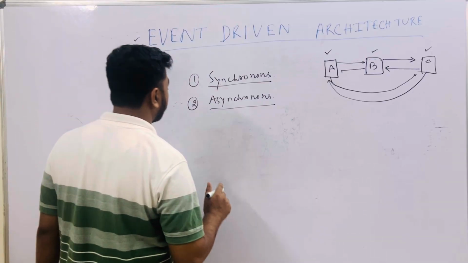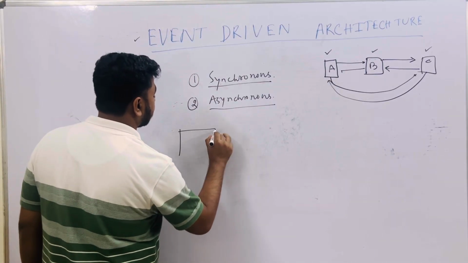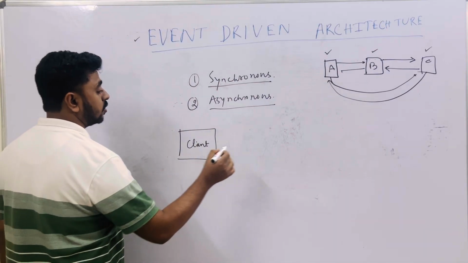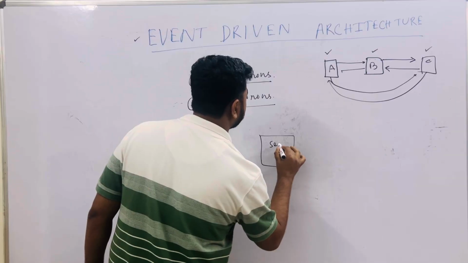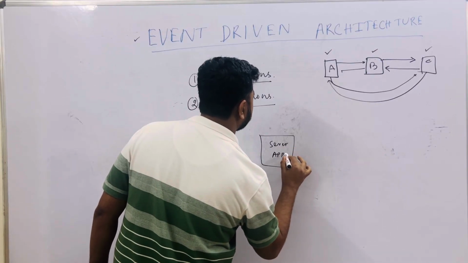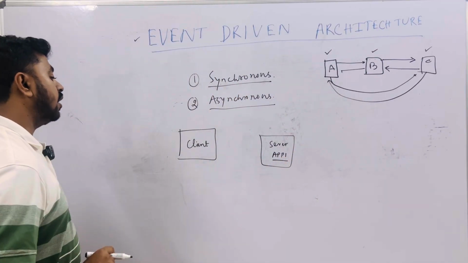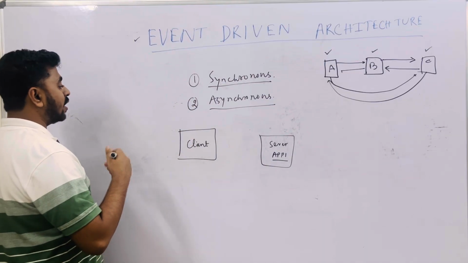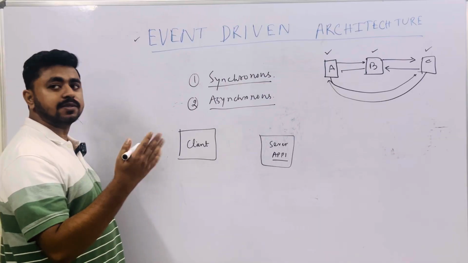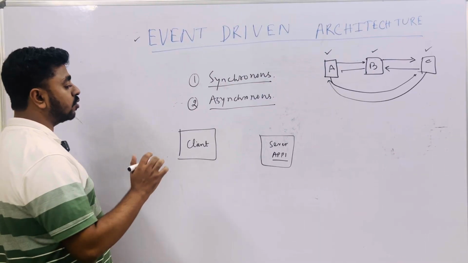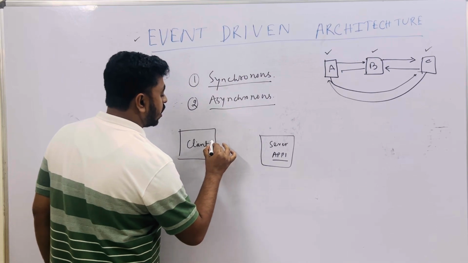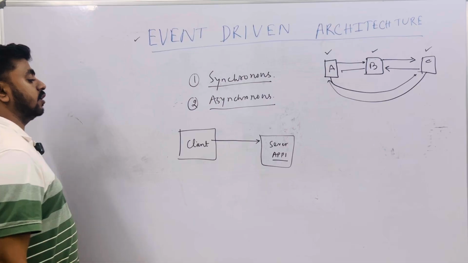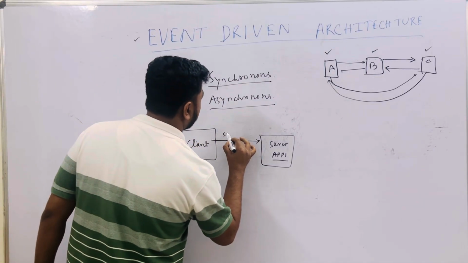Suppose there is a client. Client means, just think of a web browser. There is a client web browser and there is an application deployed on a server, and this application's name is app1. Suppose you are creating a profile in Facebook, you have submitted your details and a save operation request went to the server. Just think about it, save records.